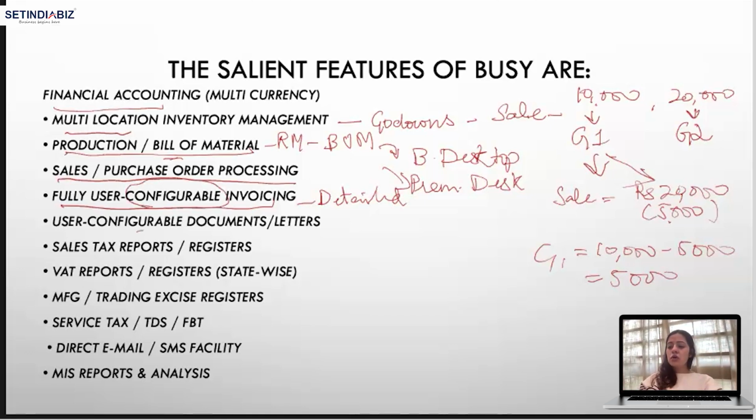User configurable documents and letters. Now, obviously, we can also configure the documents and the letters. What kind of documents? Maybe when you are making a sale, you want a sales receipt. So that is a document, right? That is a voucher basically, which is vouching the sales in the organization.